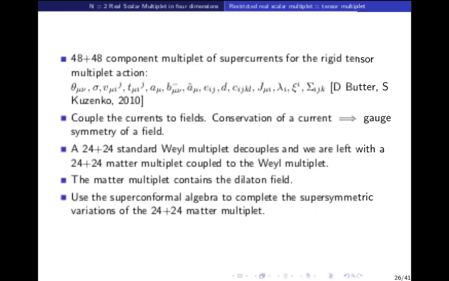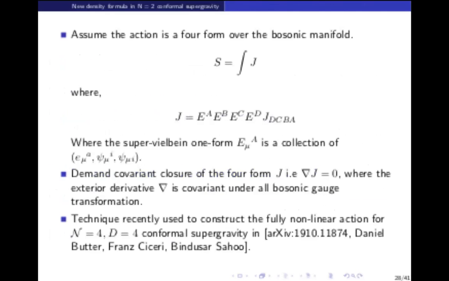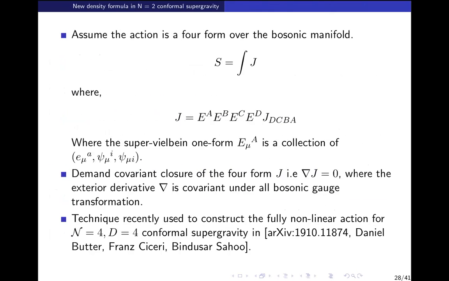So I'll skip how we derived this. What we then did, we used the formalism that I described earlier. But we now take the gauge fields e_mu^A and psi_mu^i, the gravitino and vielbein, and so we have geometrized Q supersymmetry, and demand covariant closure of this.